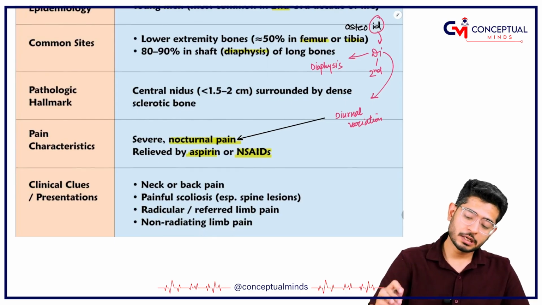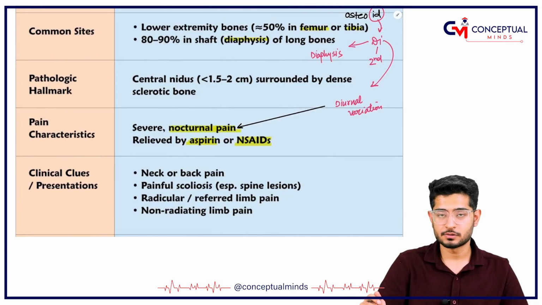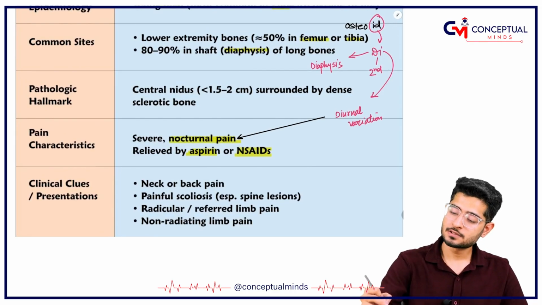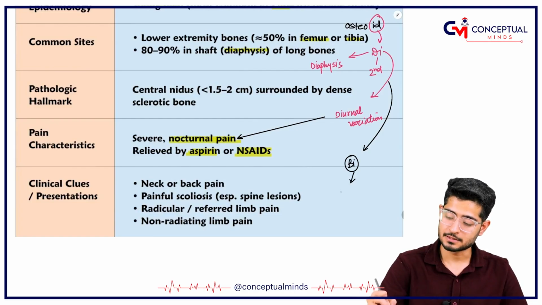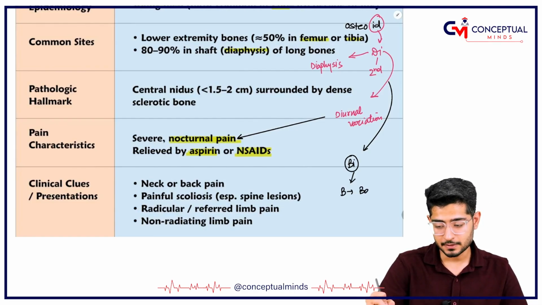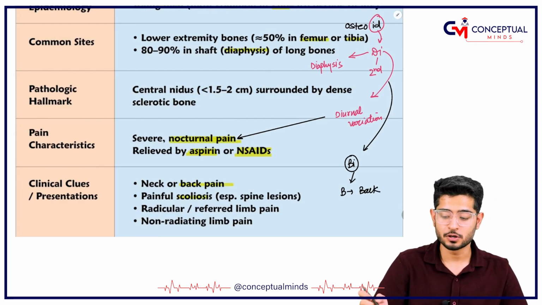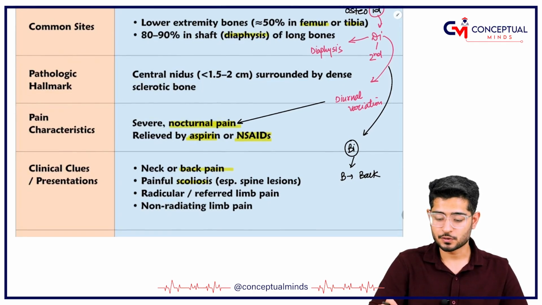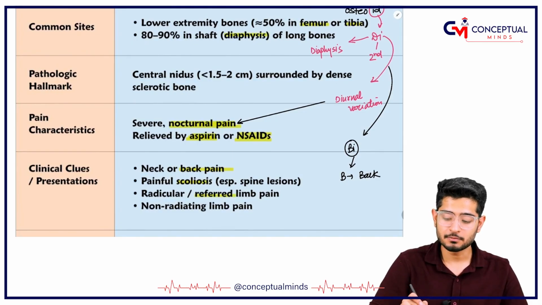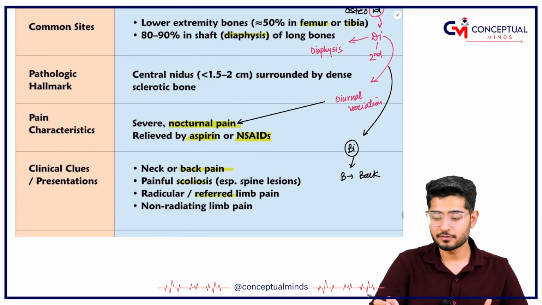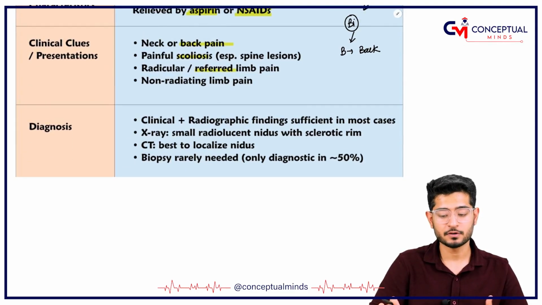But clinical clues suggest that there is back pain also, and neck pain also. I teach students that just like DI, you can have BI, where B is back pain. So the patient presents with back pain, and with scoliosis. Of course there can be referred pain and non-radiating pain also, but referred pain is also seen in osteoid osteoma.